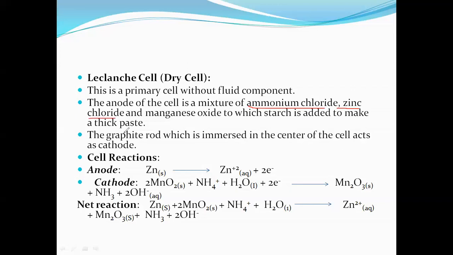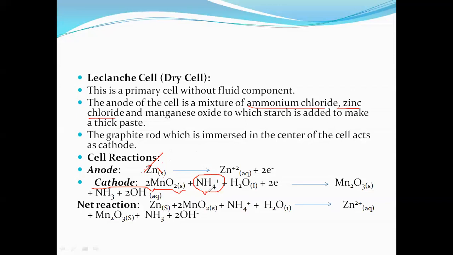Now, when we are taking the battery containing the following composition, the zinc rod is going to be the anode. I'm repeating, the zinc metal cap is going to be the anode, with manganese powder at the cathode. The graphite rod is going to be the cathode. Then the zinc rod is known to be the anode, MnO2 powder is known to be the cathode, and ammonium chloride is known to be the electrolyte. I'm repeating, NH4Cl is known to be the electrolyte.